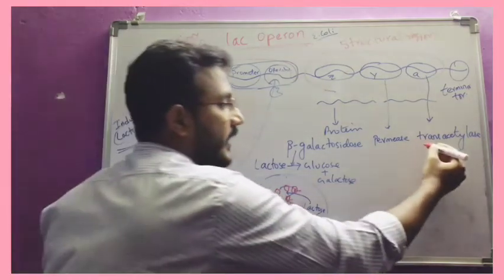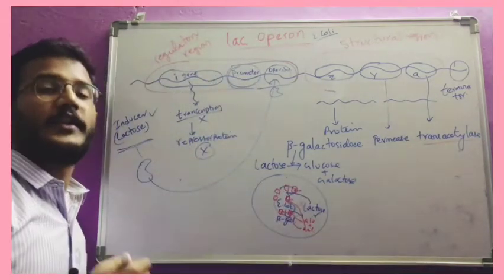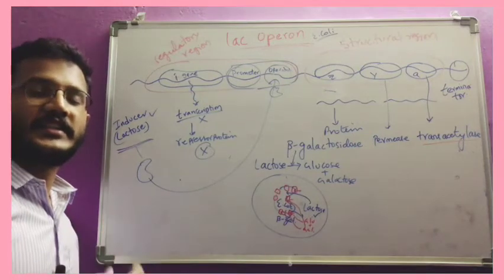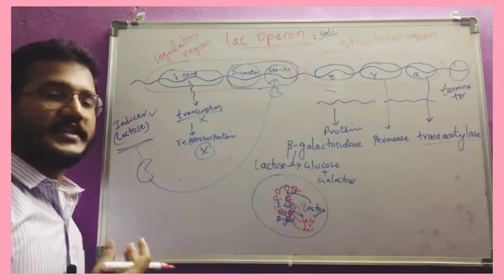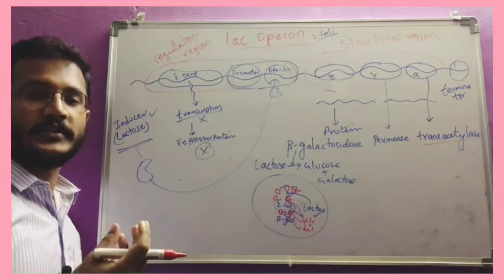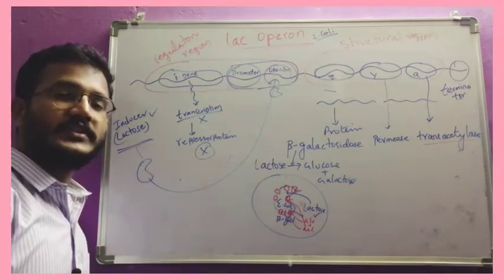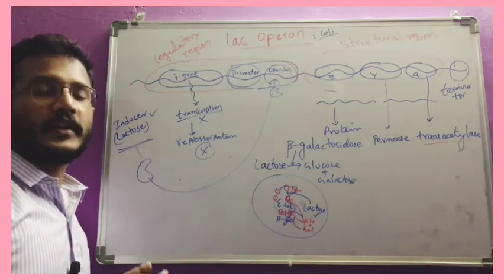After entering, trans-acetylase does some modifications, adding an acetyl group, which is responsible for the further digestion.